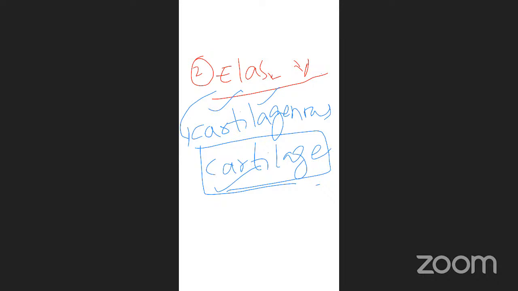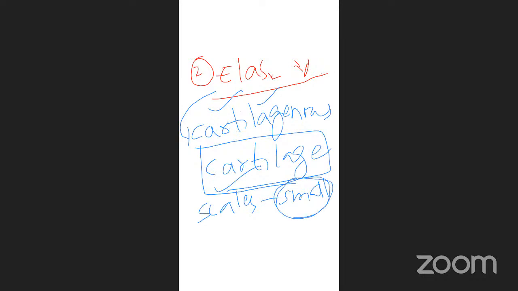Next important character is scales are very small. I think all of you know the fishes contain scales over their skin surface, right? So what is the size of the scales of the elasmobranch fishes?